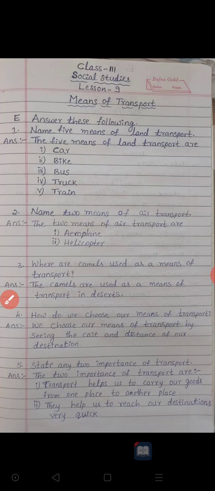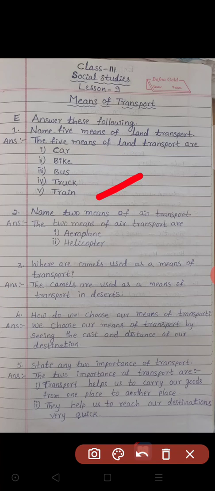Then second one, name 2 means of air transport. It means which are the vehicles we use as means of air transport. The 2 means of air transport are aeroplane and helicopter. Rocket and others we can mention too, but they asked only 2, so we mention only 2 here. One is aeroplane, second one is helicopter.